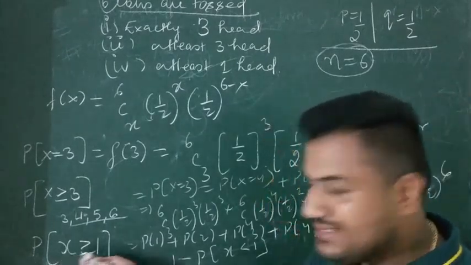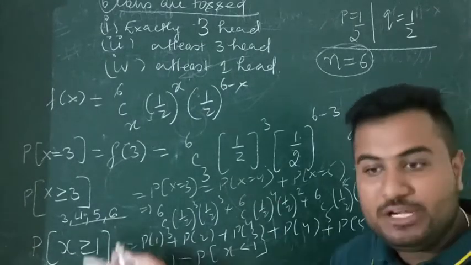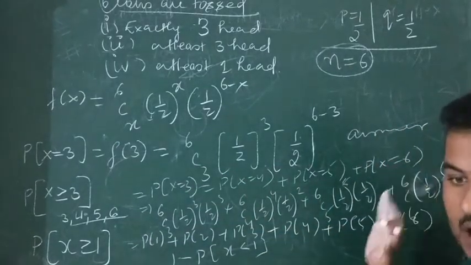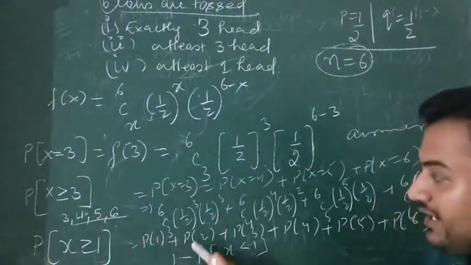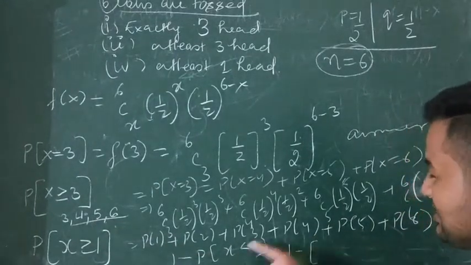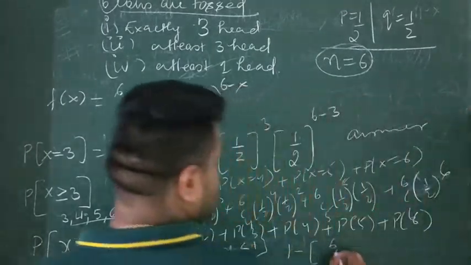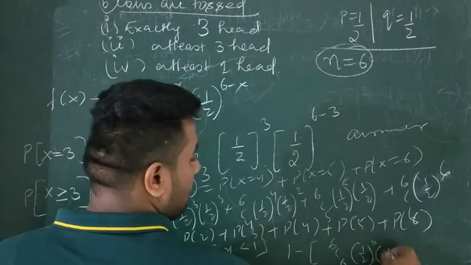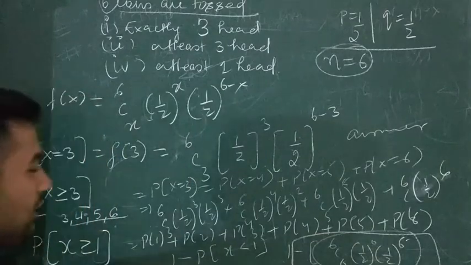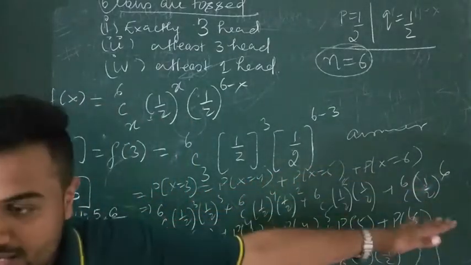Because the probability of everything has to be 1, so you take the complement of it. Whenever you feel you have to do so many calculations, you take its complement. That is 1 minus the opposite of this. So 1 minus p of x less than 1. So it will be 1 minus just p of 0. That is 6C0 (1/2)^0 (1/2)^6. This will be the answer. That is 1 minus this. Instead of doing this much calculation, 6C1 (1/2) and so on, you take the complement.